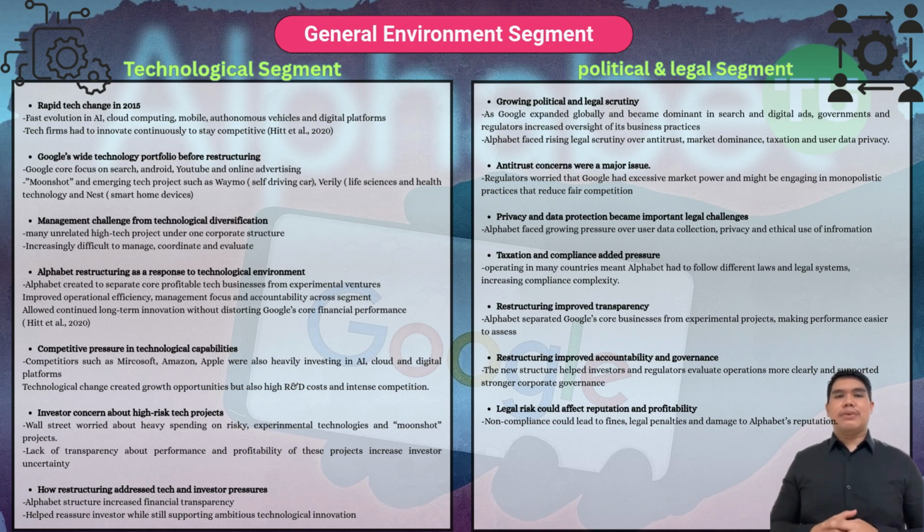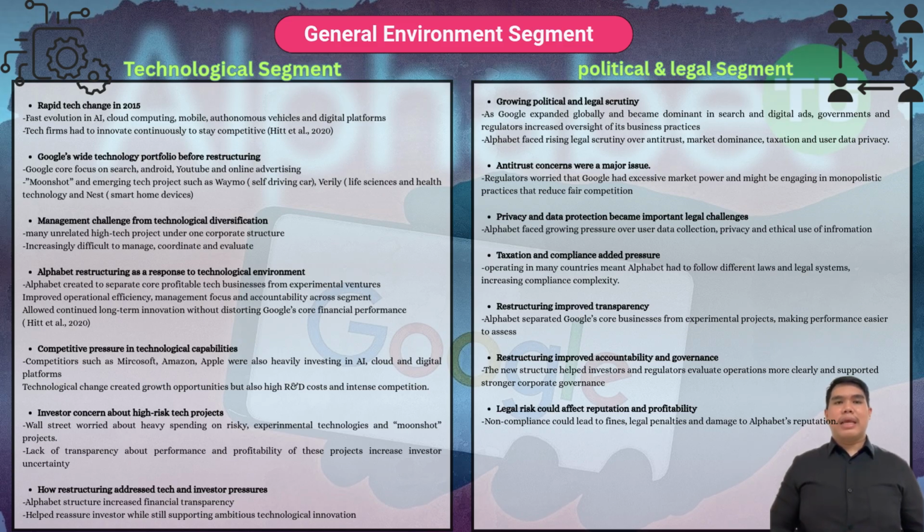Managing these diverse businesses under one structure became increasingly complex. Therefore, Alphabet was created to separate Google's profitable core businesses from its experimental ventures. This improved management focus, accountability, and operational efficiency while allowing continued investment in long-term innovation. It also increased transparency for investors who were concerned about spending on high-risk moonshot projects.